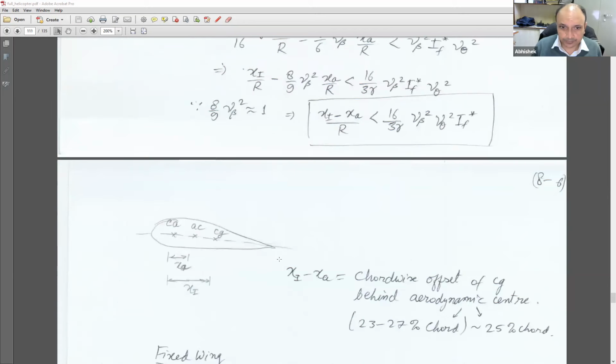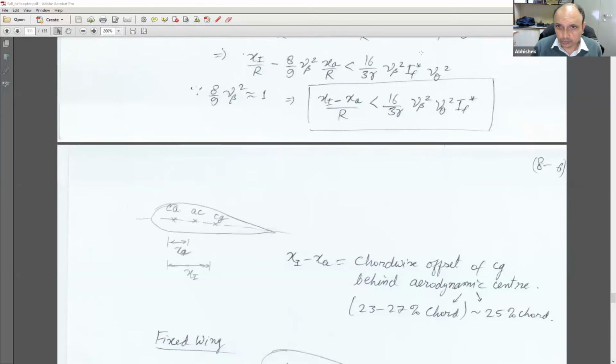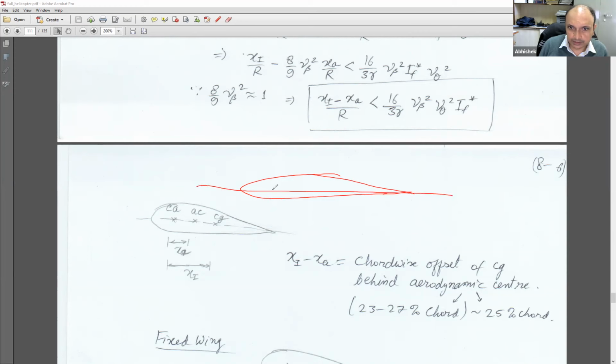Okay, so what this particular condition tells us is that if I look at the whole airfoil, and mark out the elastic axis, mark out the aerodynamic center, and mark out the CG, all these distances are actually that.